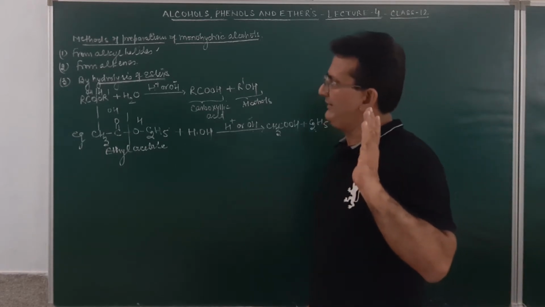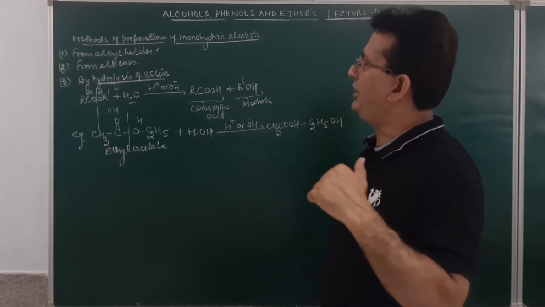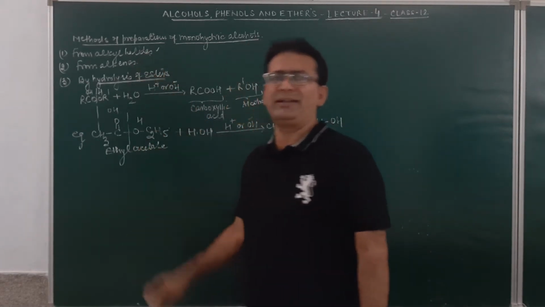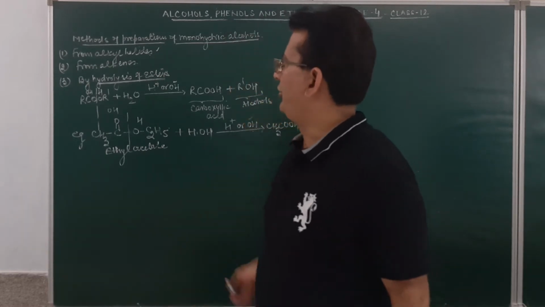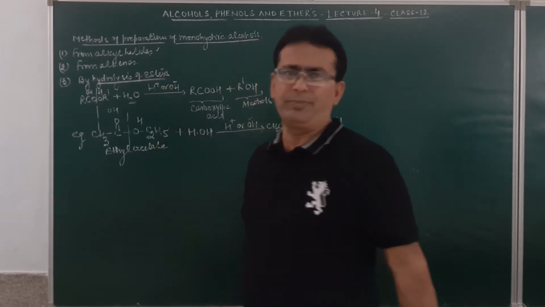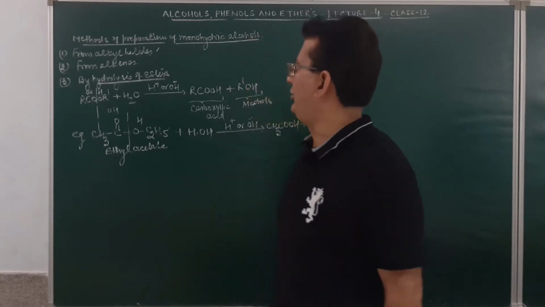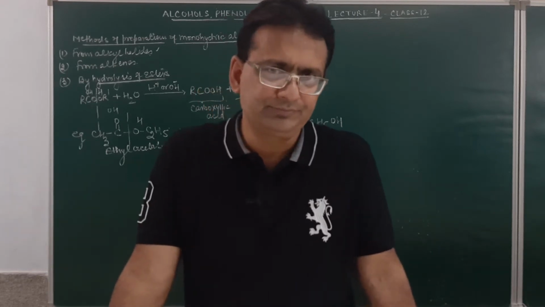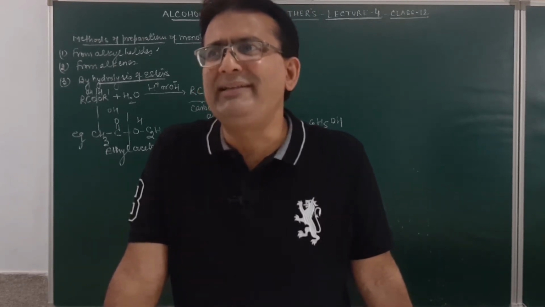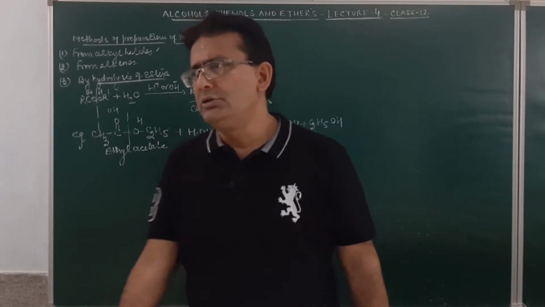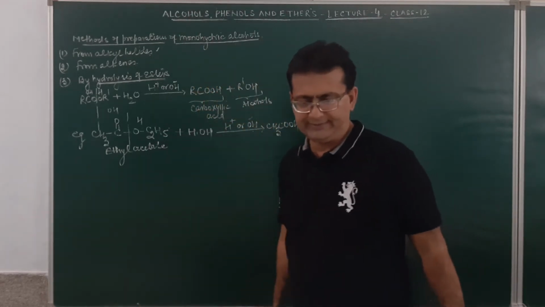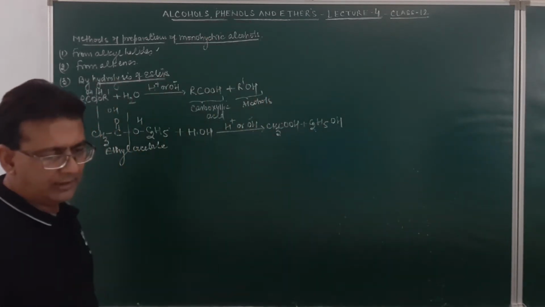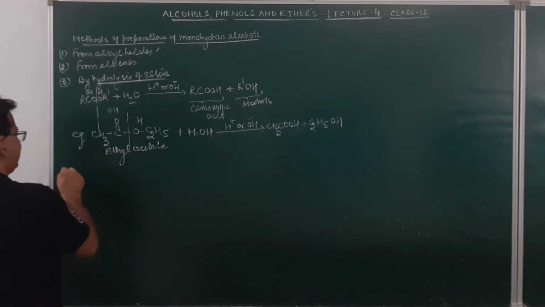Now, study a certain relationship in chemistry. This was a property of alkyl halide and became a method of preparation of alcohols. This was the property of alkene and becomes a method of preparation of alcohol. And then hydrolysis of ester, a property of ester, is a method of preparation of alcohols. Am I clear? Whenever we discuss the acids and their derivatives, this will become a property of esters. Am I clear, student?